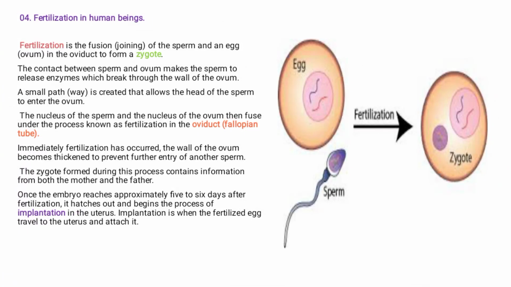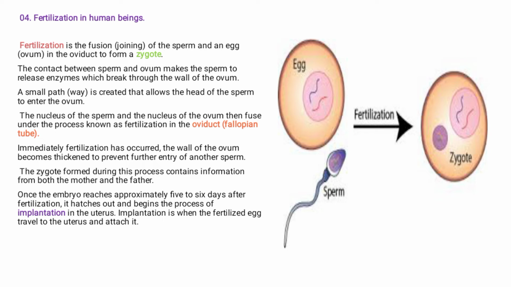All right. Now, under topic number 4, let's look at fertilization in human beings. What is fertilization? Fertilization is the fusion, the joining, of a sperm and an egg.